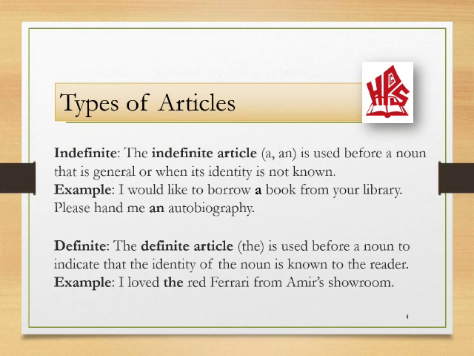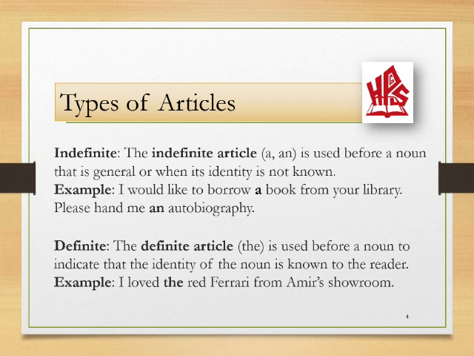Types of articles. There are two types of articles, indefinite article and definite article. The indefinite article includes a and an, which are used before a noun that is general or when its identity is not known. For example, I would like to borrow a book from your library.